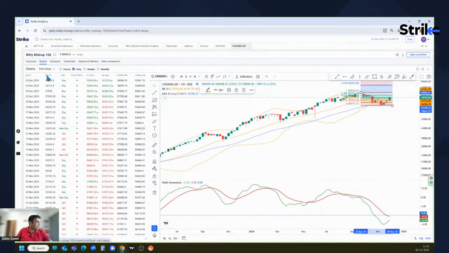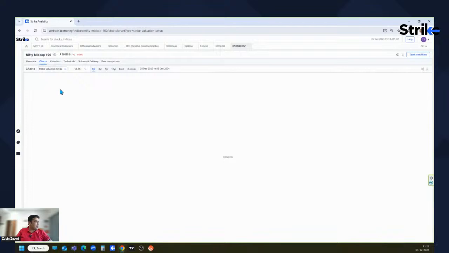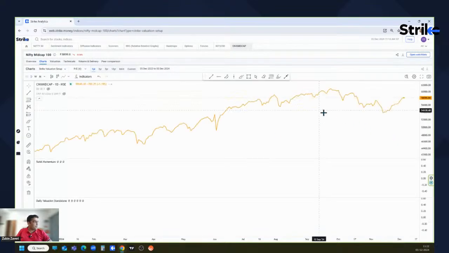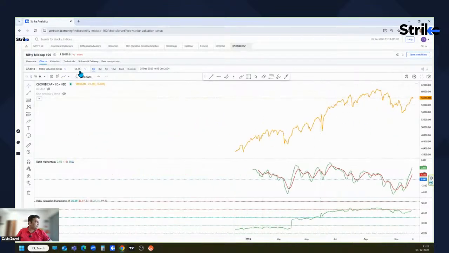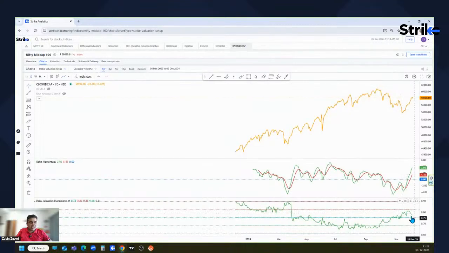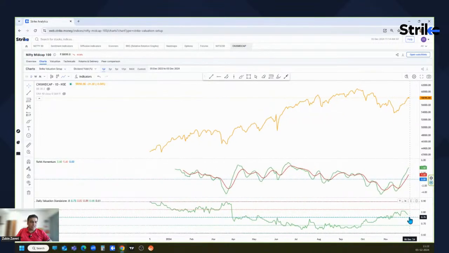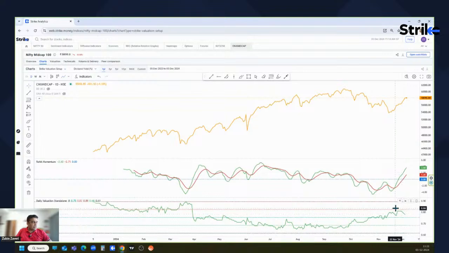And if we check the valuation setup in the mid cap stocks, what we can see is that PE is around higher levels over here, and the dividend yield has turned down a little bit. So again, the dividend yields are at higher levels. So it's like a mixed view. If we compare the small cap index and mid cap index, the mid cap index still has a chance to perform and catch up with the small cap index over here.